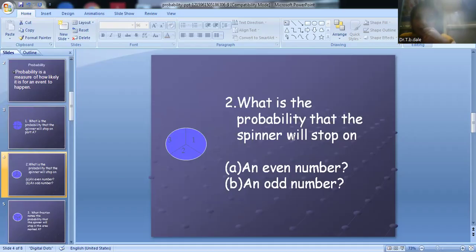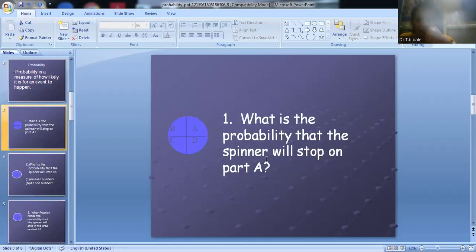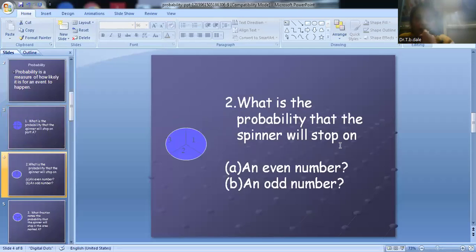In the next slide, what is the probability that the spinner will stop on part A? That means it is the infinite situation. It stops in 1 time, 2 times, 3 times. We do not count this. In the second problem, if the spinner stops on an even number, we count only the spinner's rolling moments, how many times it will move.